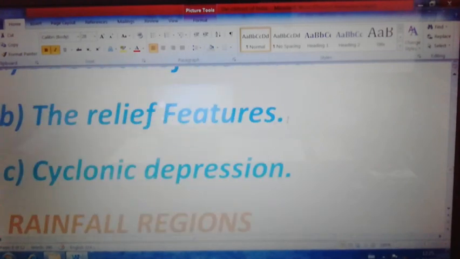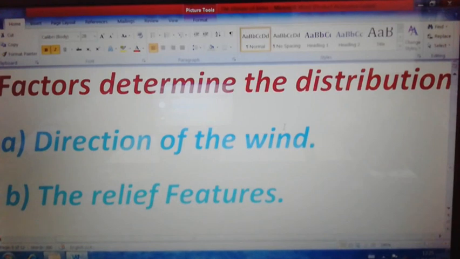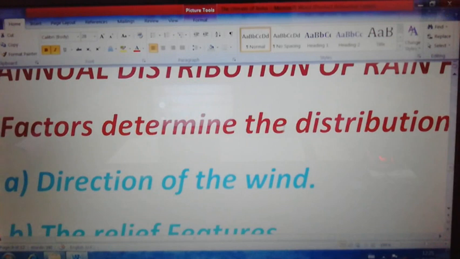And the third factor which determines the rainfall is the cyclonic depression, low pressure depression, where the cyclones take place. There are 2 cyclones, temperate cyclone and tropical cyclone. Temperate cyclones in India are also known as western disturbances.